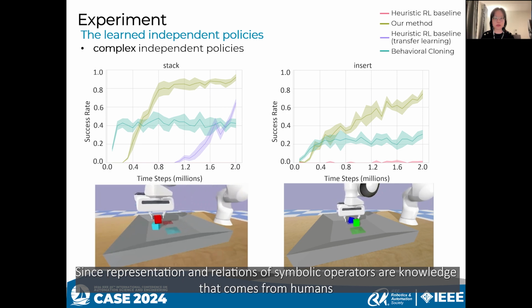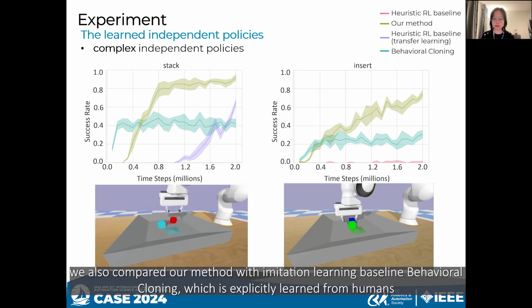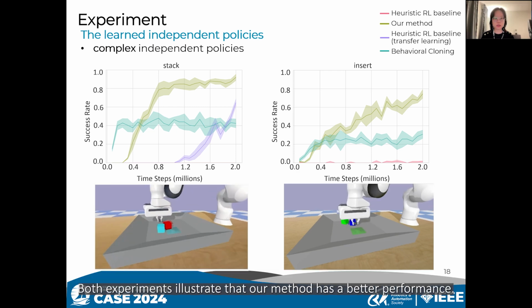This representation and relations of symbolic operators are knowledge that comes from humans. There exists an implicit relation with human experts. We also compared our method with imitation learning baseline, behavior cloning, which is explicitly learned from humans. Both experiments illustrate that our method has a better performance.